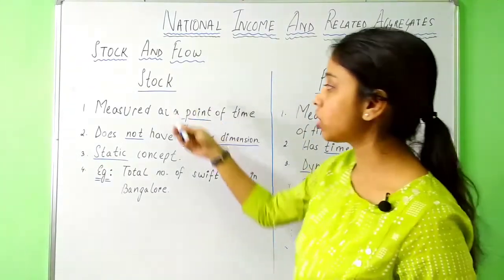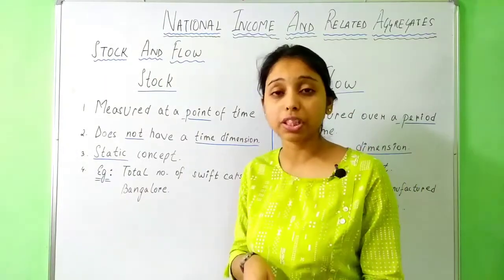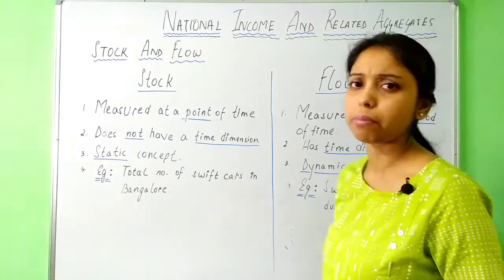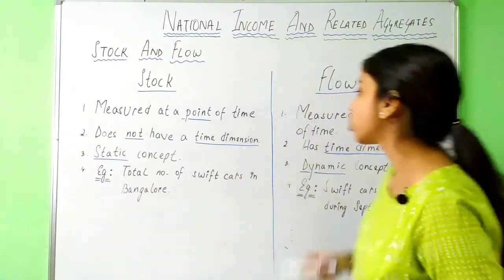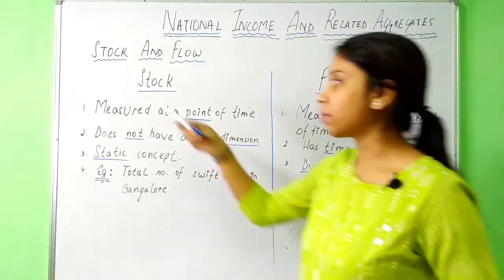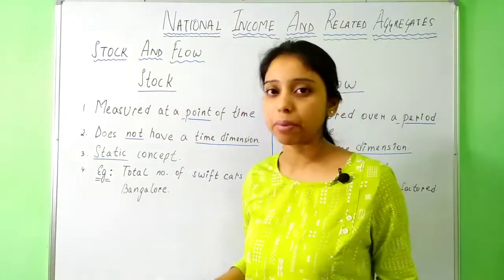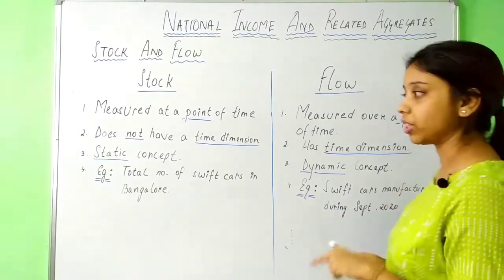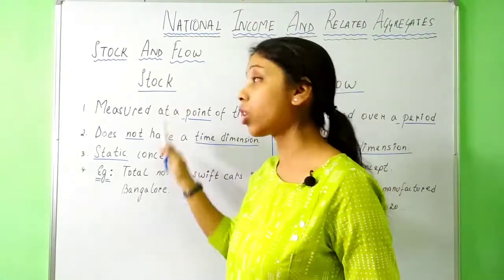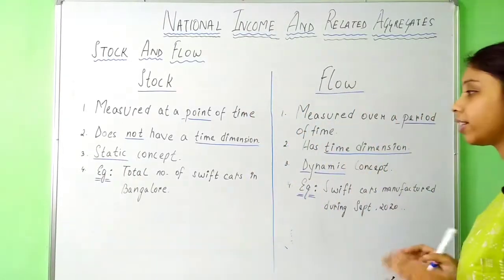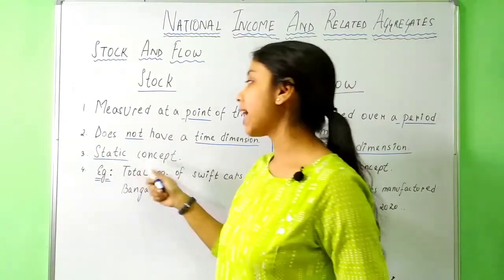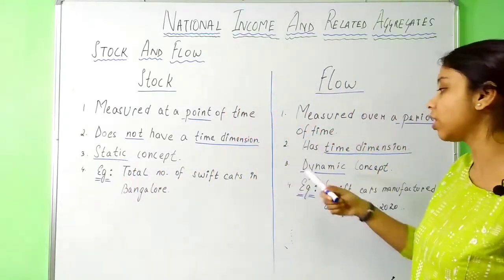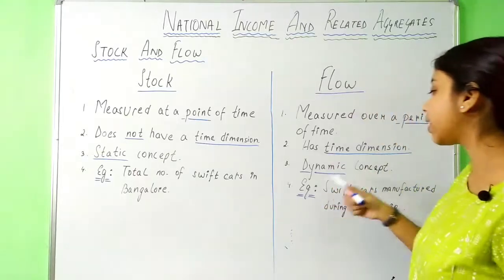Okay. So something which is measured at a point of time, at this particular time, is a stock concept. Something which is measured over a period of time, like 1 month, 1 year, 2 years, is a flow concept. That means stock doesn't have any time dimension, but flow variables do have a time dimension. Then it's a static concept. Something which is fixed is a static concept, and something which keeps on changing, where there are chances of changing, is a dynamic concept.